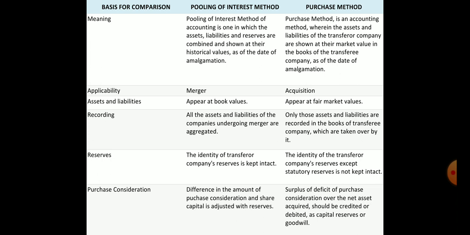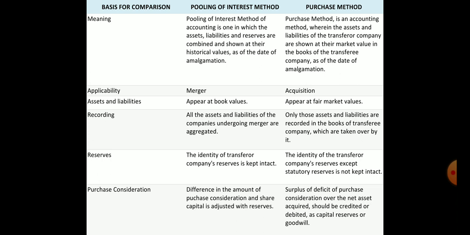But when we are talking about the purchase method, that can be followed in case of acquisition, where we are using fair market values, where we are maintaining some statutory reserves. But here the difference between the purchase consideration and actual share capital is either debited to goodwill or credited to the capital reserve. So let us take the differences one by one; there are some points given.